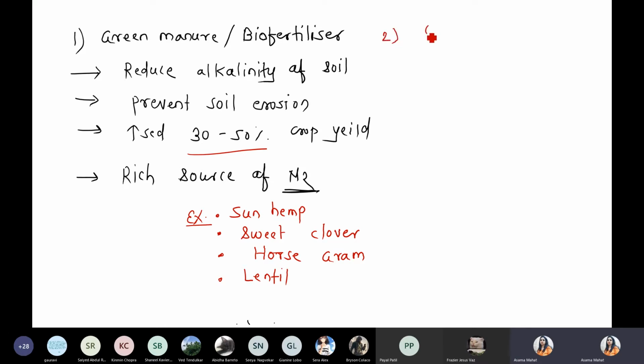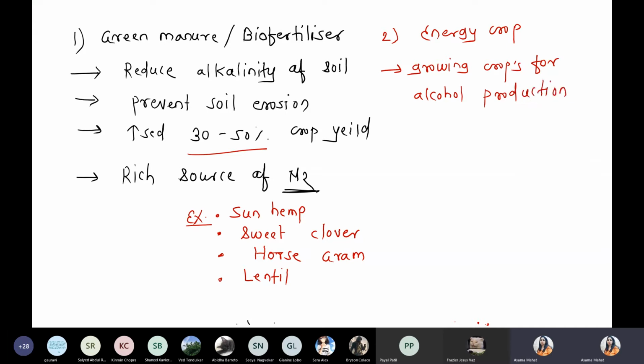Now second point, we are talking about energy crops. First of all, the significance of the energy crop. Energy crop is basically used for alcohol production, because you know that petrol is replaced by alcohol, right? Such type of crops are grown mainly for alcohol production. So this is the main significance with respect to energy crop.